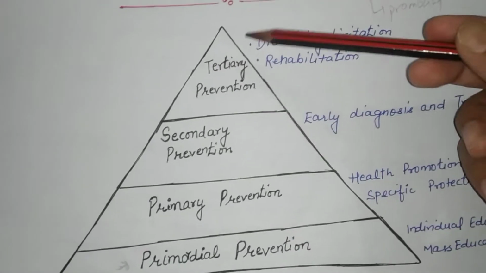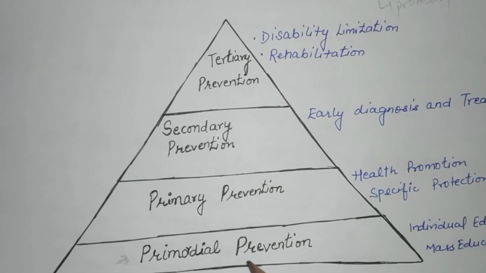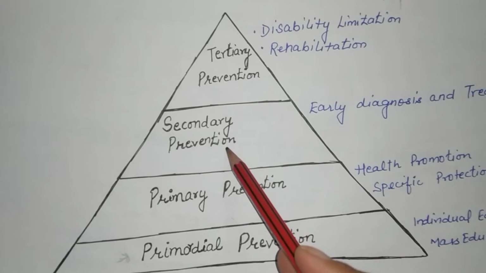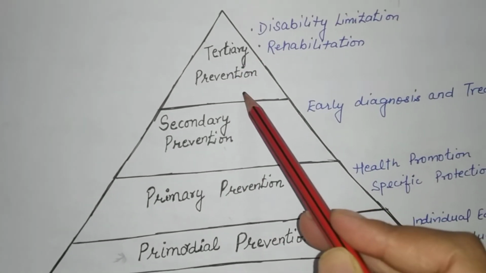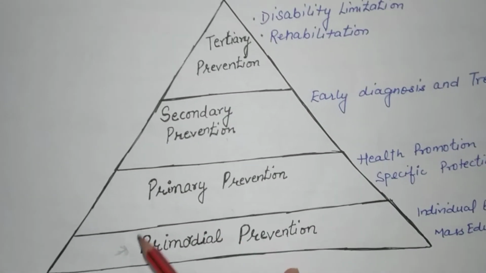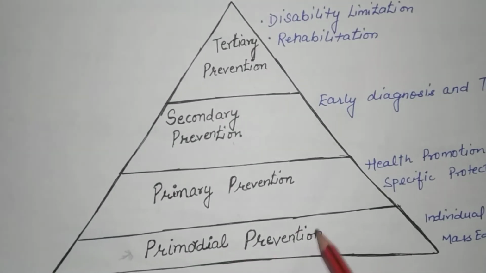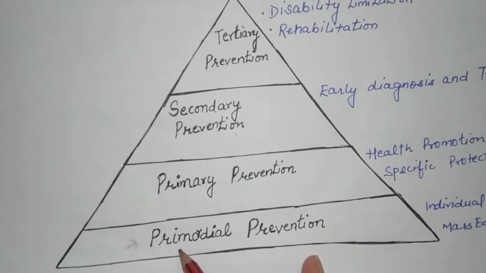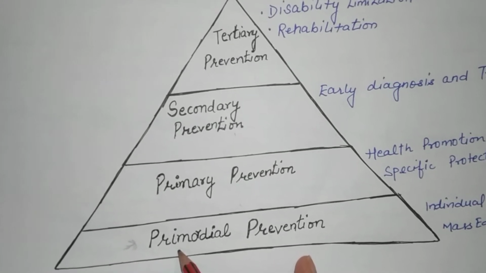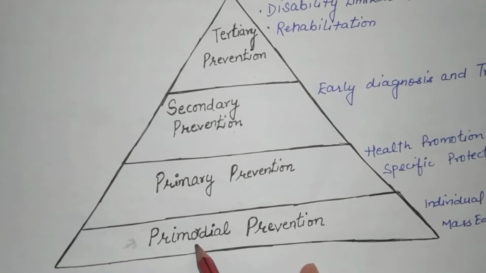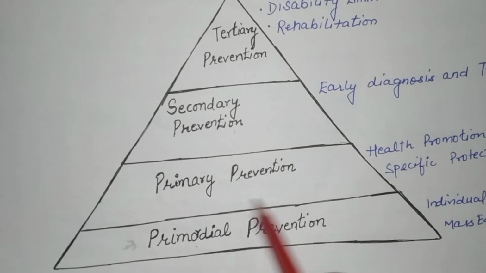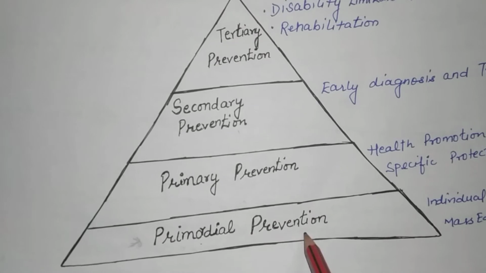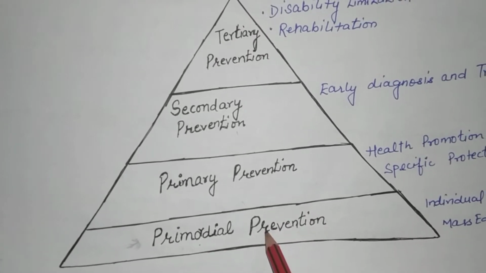There are 4 levels of prevention. The first is the primordial level, the second is primary prevention, then secondary prevention and tertiary prevention. What do you mean by primordial prevention? Primordial prevention means the person does not have any disease condition and no risk factor. Even so, we are preventing the person from getting into the disease condition. That is primordial prevention.